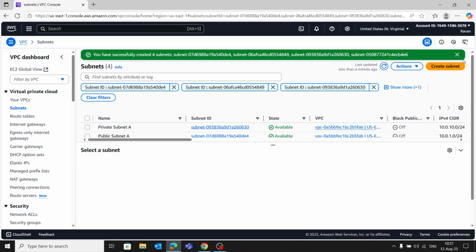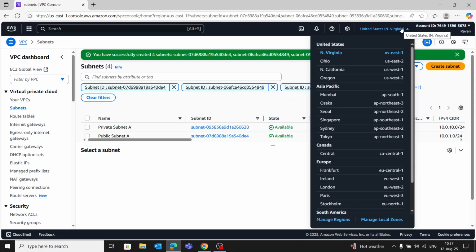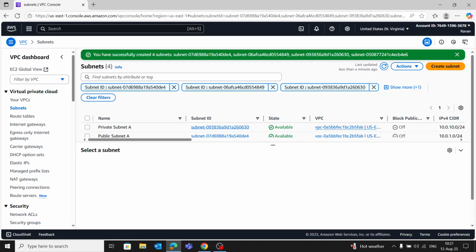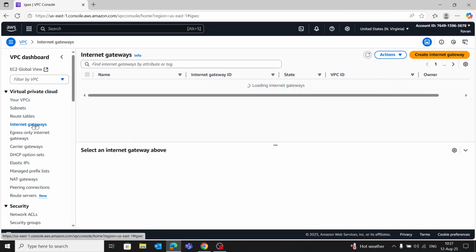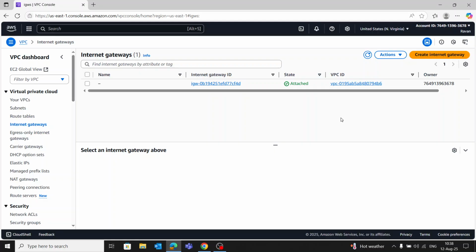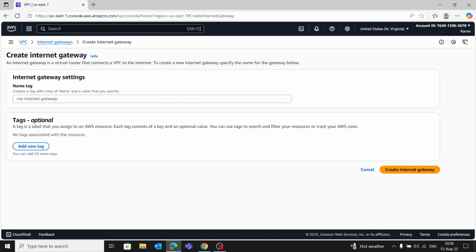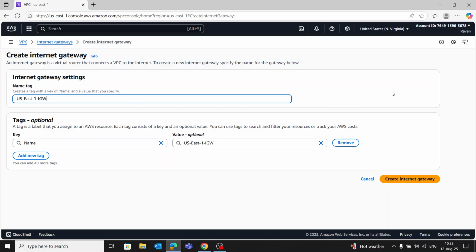Now we should create an internet gateway. Go to internet gateways here, create internet gateway. Name is US East 1 internet gateway, like this.